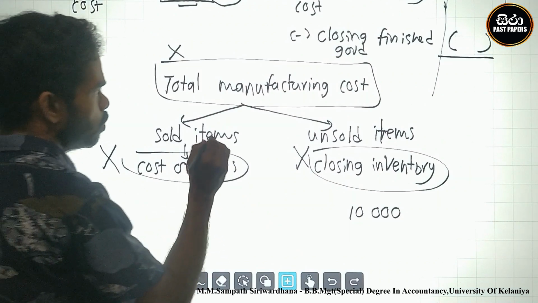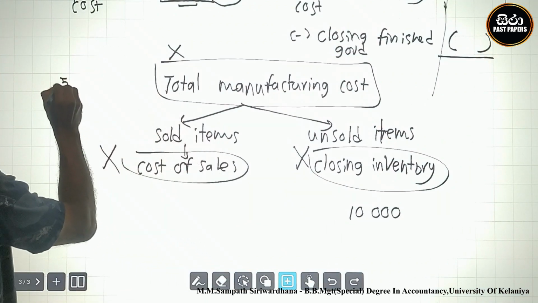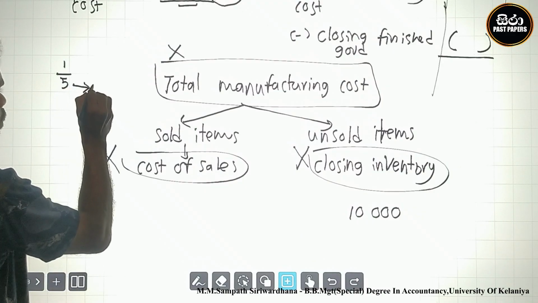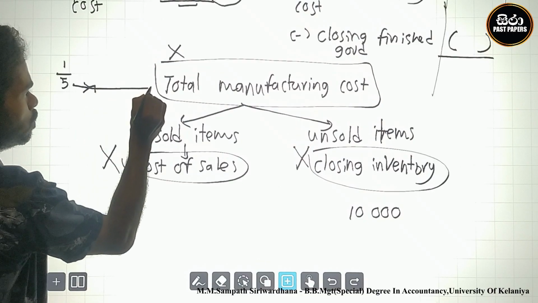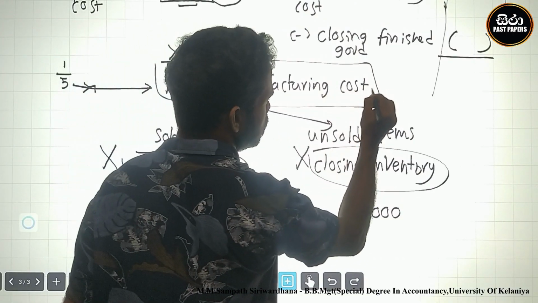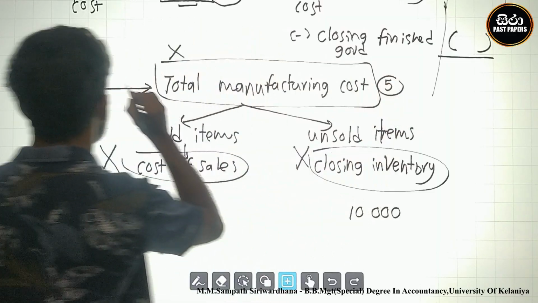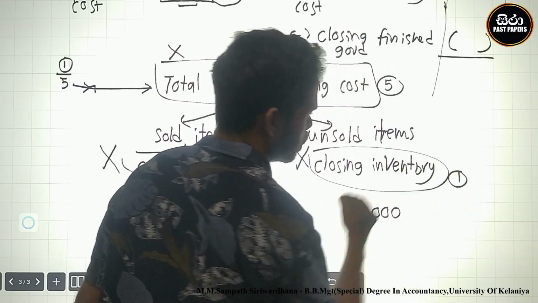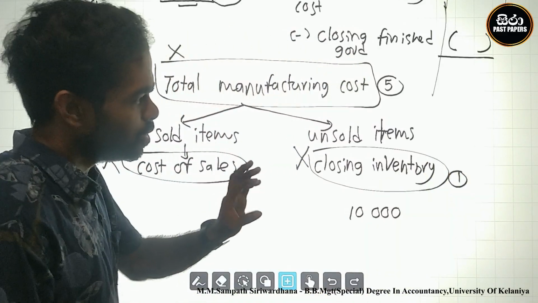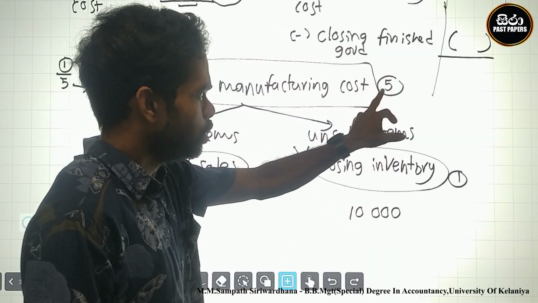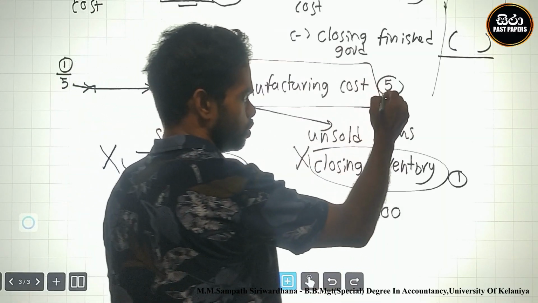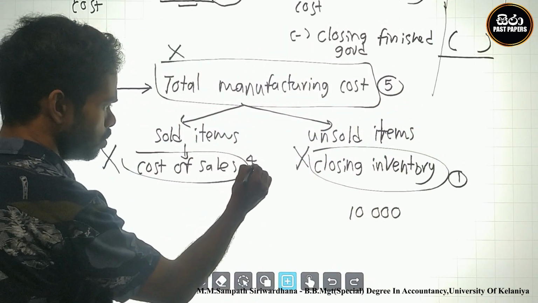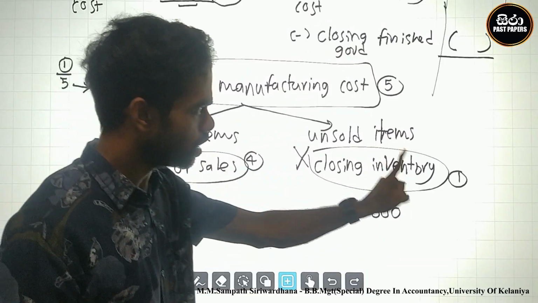Manufacturing cost is 5, and one part, 1, is closing inventory. So you can think that 5 is the total, and the part of this 5 that is closing inventory is 1. The remaining is 4, and 4 is cost of sale. Look here, 4 plus 1 was 5.